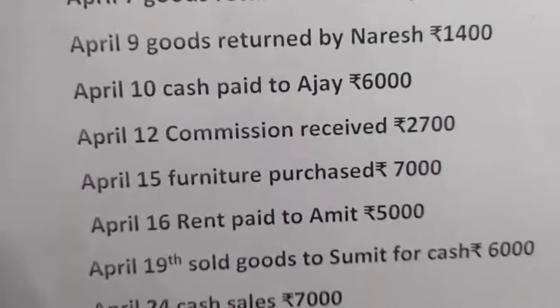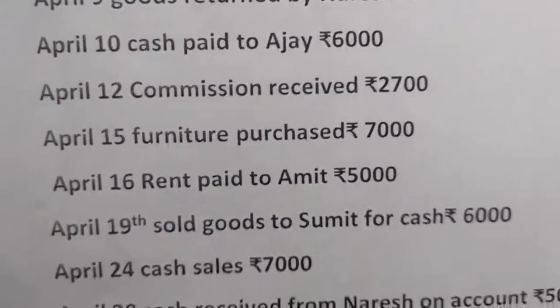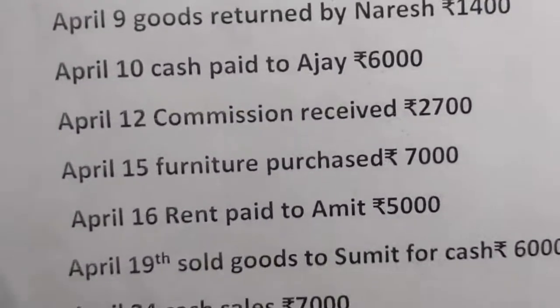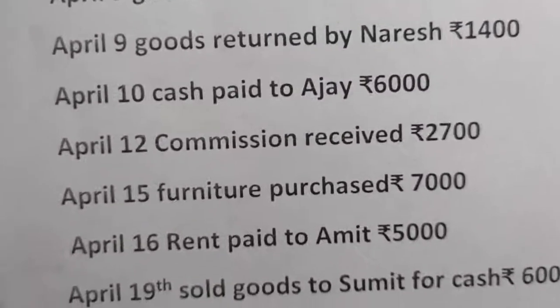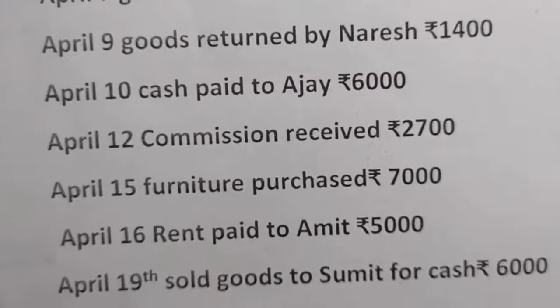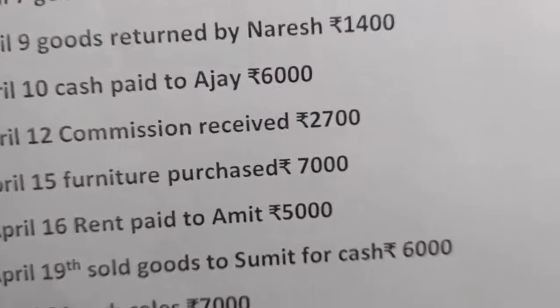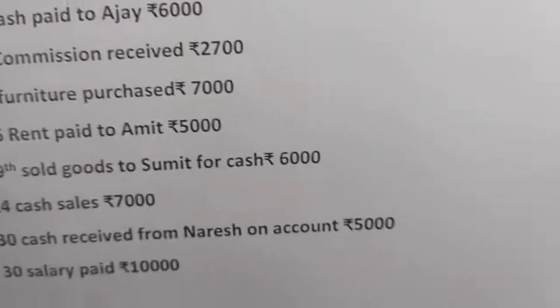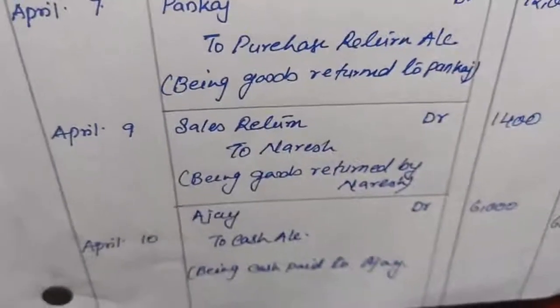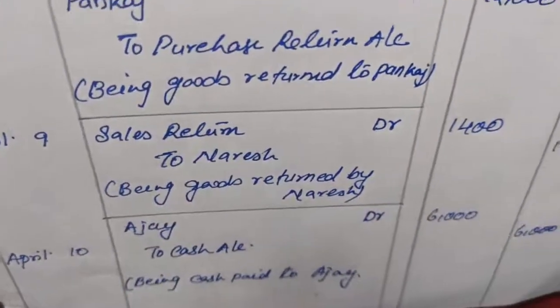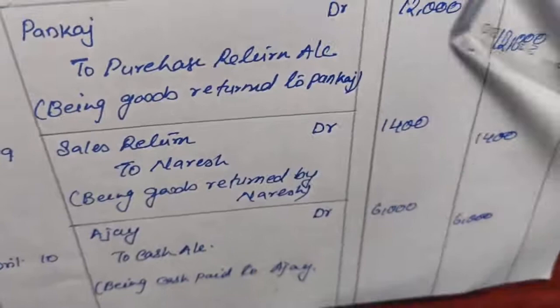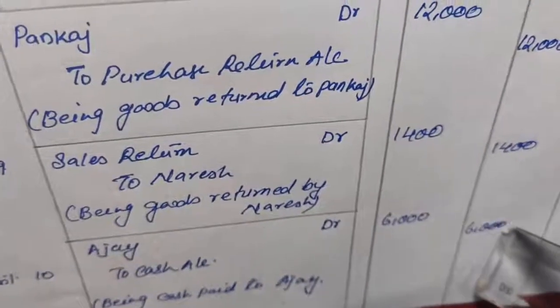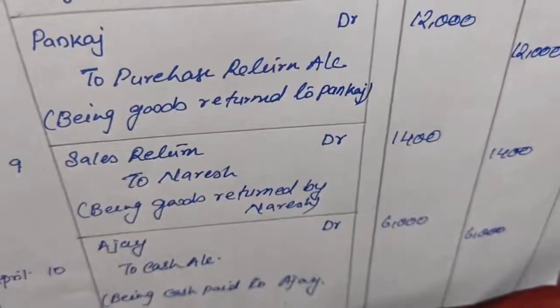It is given cash paid to Ajay. Cash is going out, asset is decreasing, Ajay is receiving, debit the receiver. Okay. So our entry will be Ajay debit to cash account. Ajay debit column 6,000 and cash credit column 6,000.